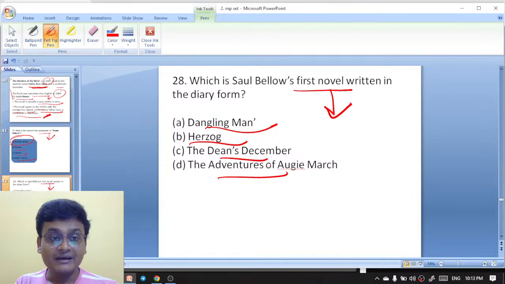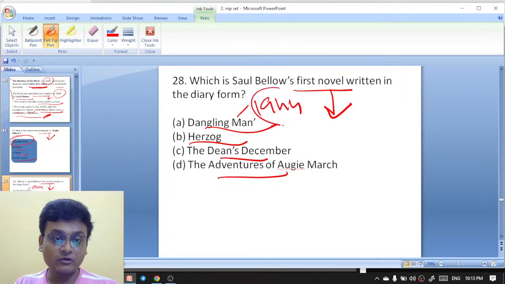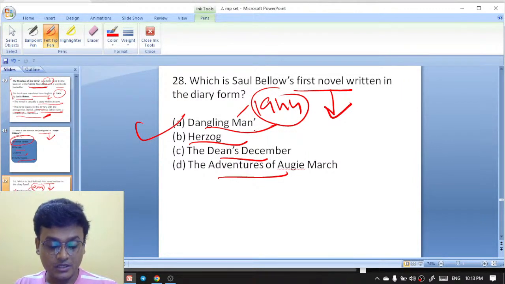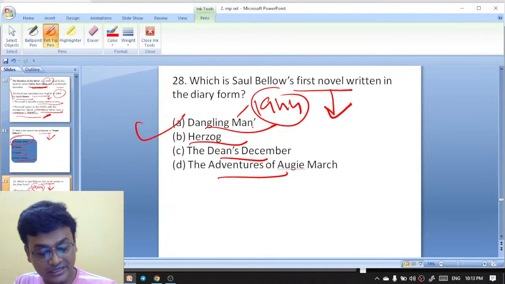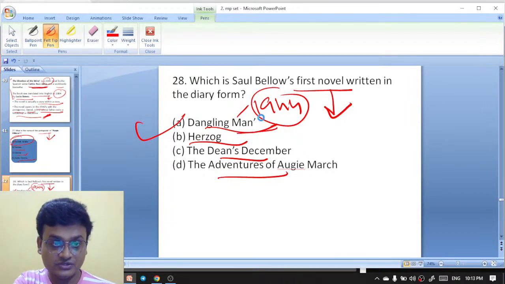Saul Bellow's first novel written in diary format. Options are Dangling Man, Herzog, The Dean's December, then you have The Adventures of... So it is actually Dangling Man. It's a 1944 work. Dangling Man is actually a 1944 work by Saul Bellow. Okay, so this is the diary format. So next question.